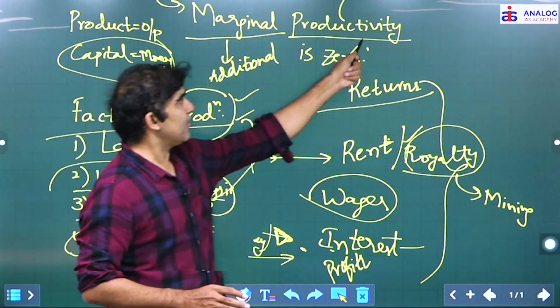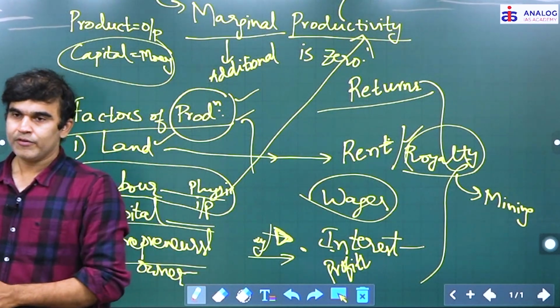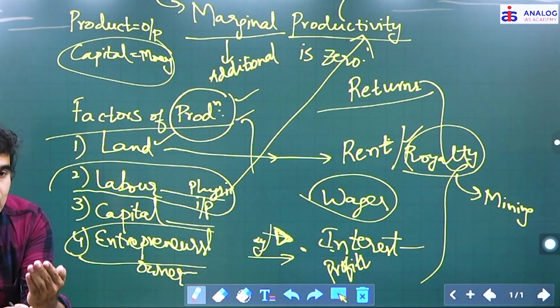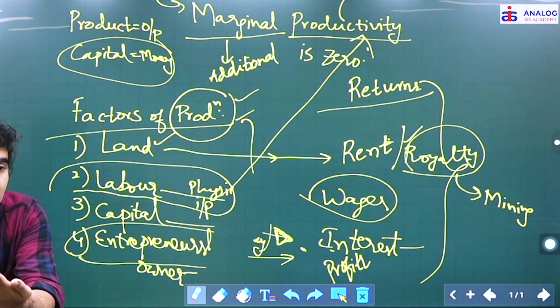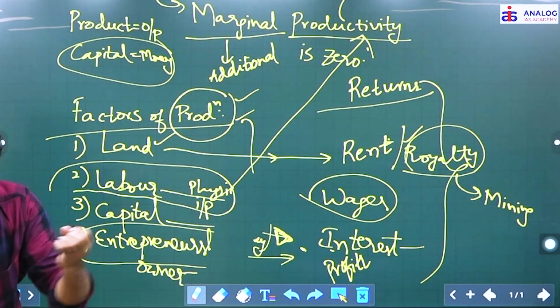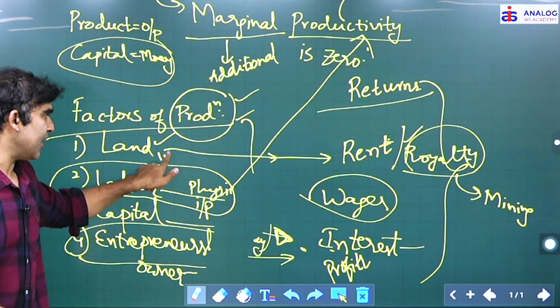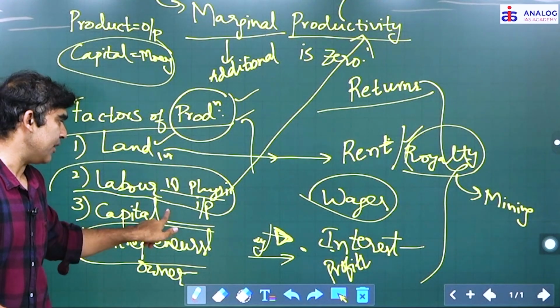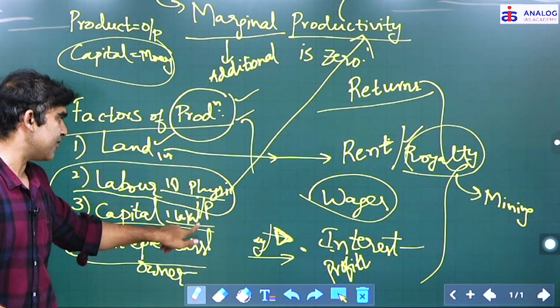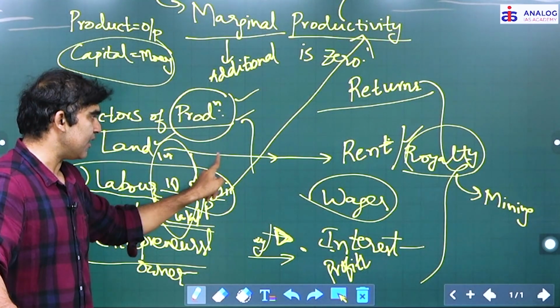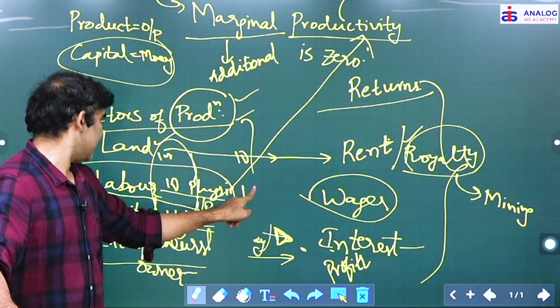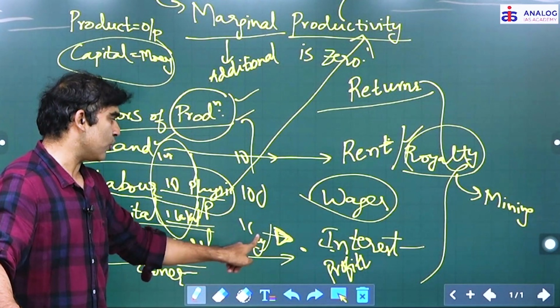So these factors of production, the idea is then we discuss particularly labor. Come back to your marginal productivity idea. Generally, the more the factors of production, the more will be your output or your production activity. Right, give more. First they gave 1 acre, put 10 people here, put 1 lakh here. Obviously the output will be less than if I give you 10 acres, 100 people and 1 crore rupees.